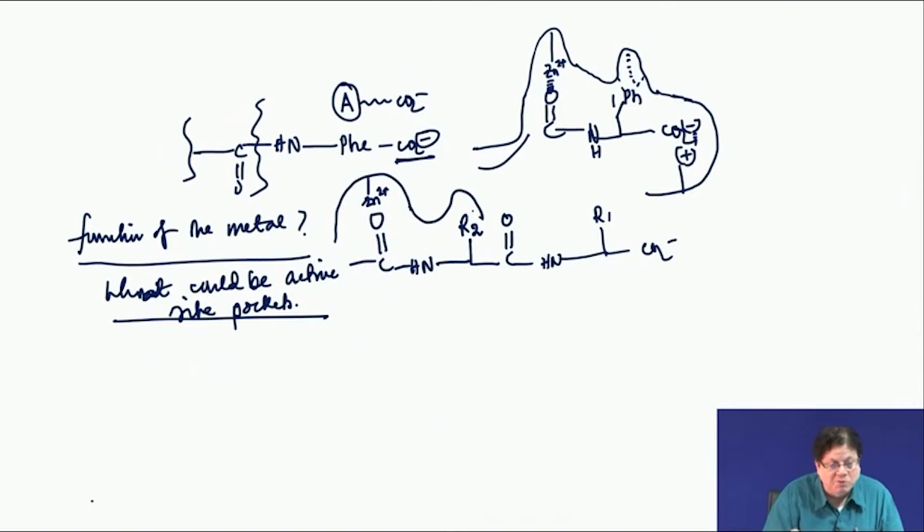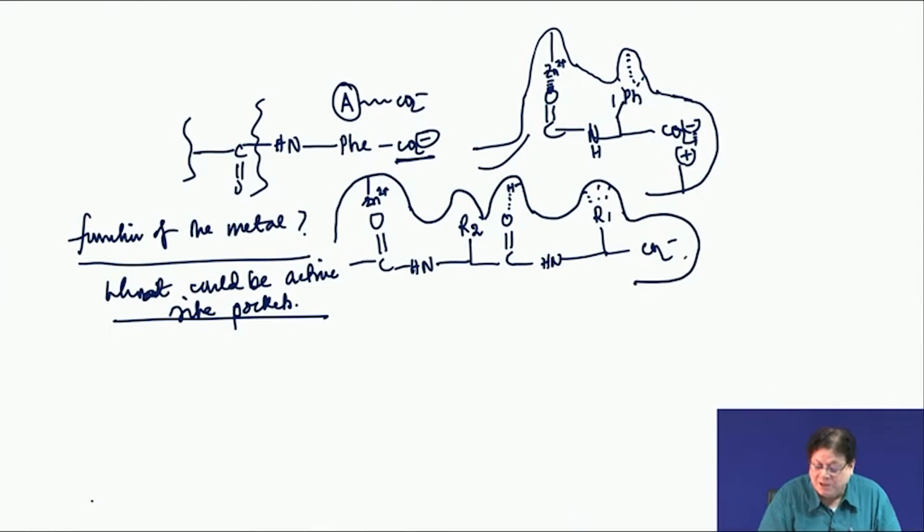then there must be some group which stabilizes this R2, but that is not zinc. It could be stabilized via a hydrogen bond, and then another stabilizing factor here, and a plus charge somewhere here, so that the carboxylate is stabilized. So, based on this, you can say that this could be the rough sketch of the active site of angiotensin converting enzyme.